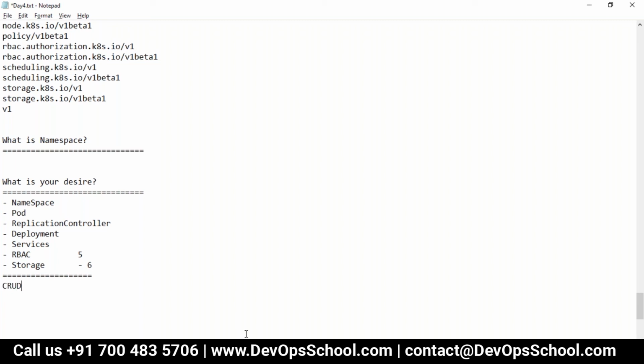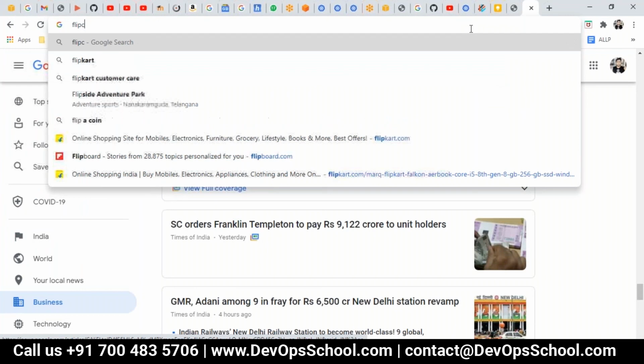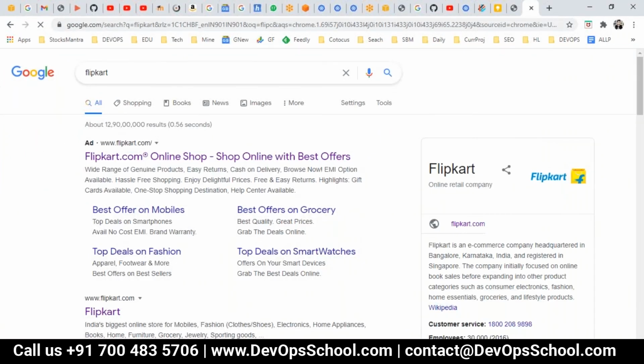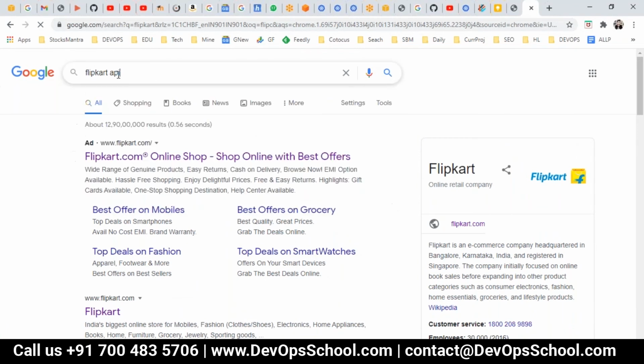Guys, you want to see that? Let's go here. Let's say Flipkart API. Any API, everything is same actually. I'm just guessing it. I have not used Flipkart API. I have used the Facebook API though. Okay, I just search.